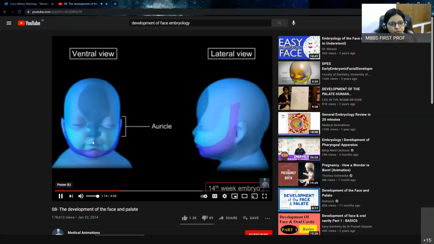So this darker portion is from the medial nasal prominence and the frontonasal.